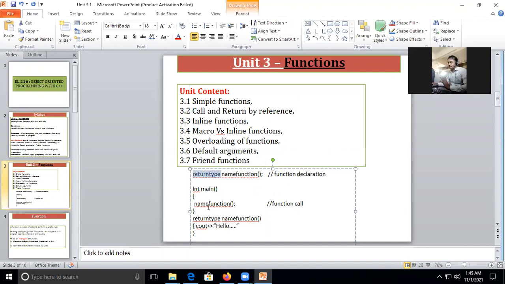Void will not have any return statement. If it is other than void, let's say integer or boolean, then in the body of the definition I need to add one more statement this way: return 0, if it doesn't return anything.